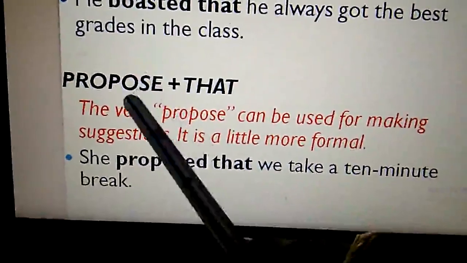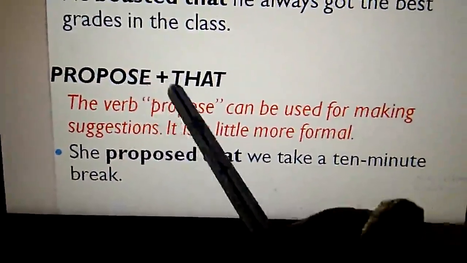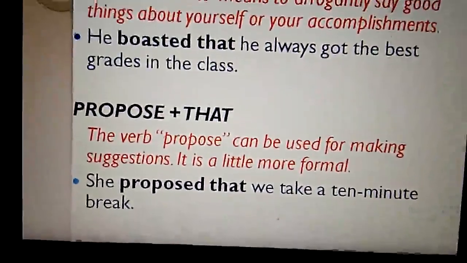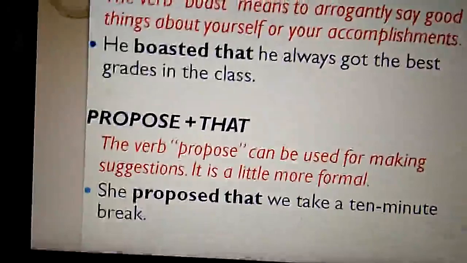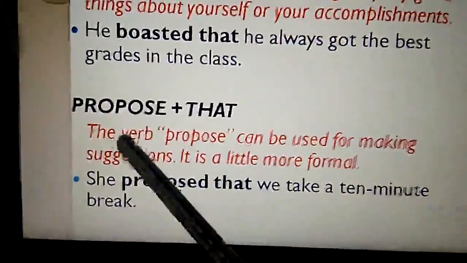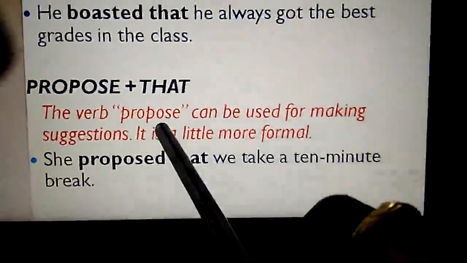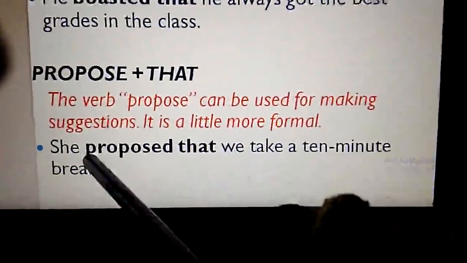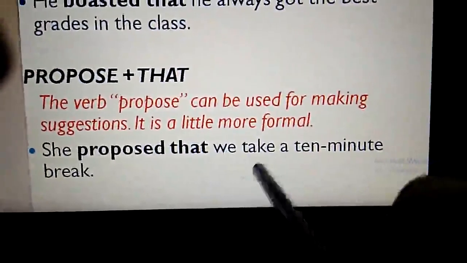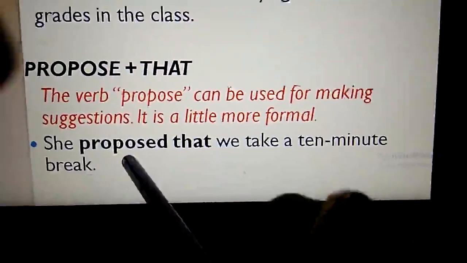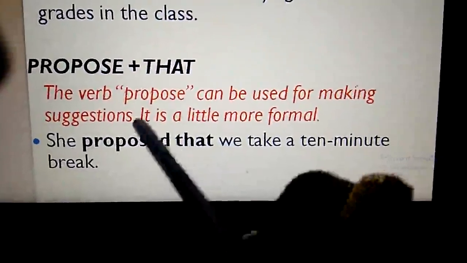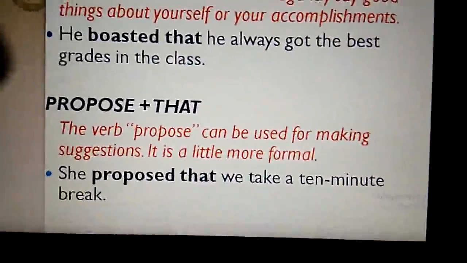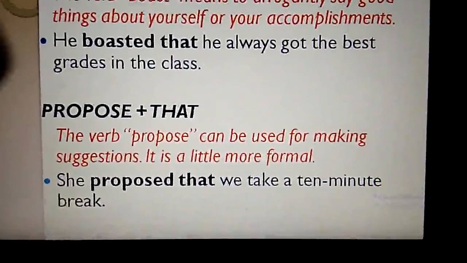And similarly propose that. The word propose can be used for making suggestions. It is a little more formal. So propose is a reporting verb which we use for making suggestions. So after propose also that has to be followed. She proposed that we take a 10-minute break. So proposed is the reporting verb, and immediately after the reporting verb we got that.